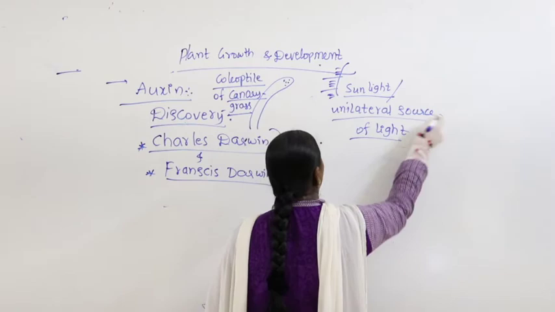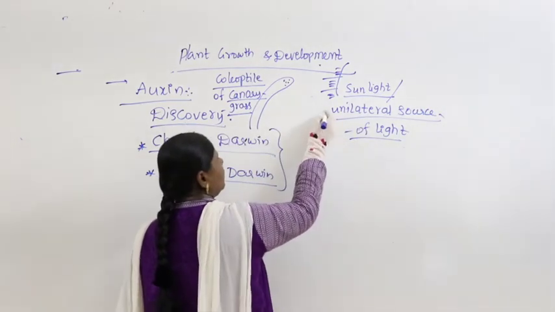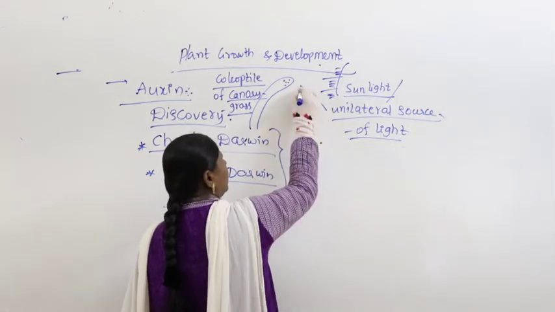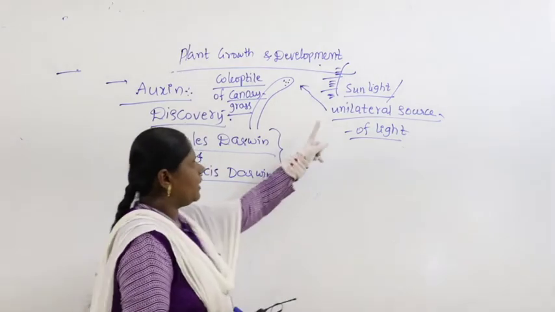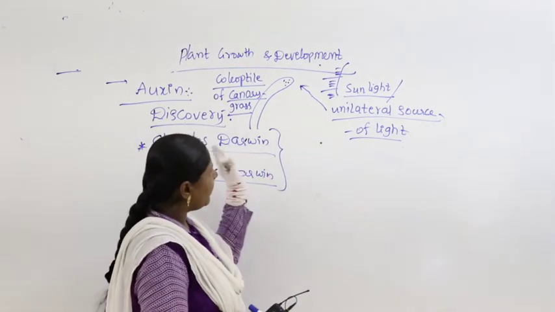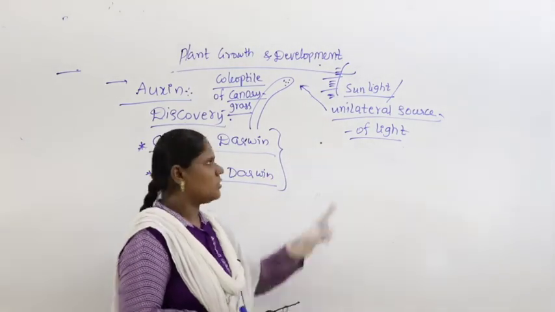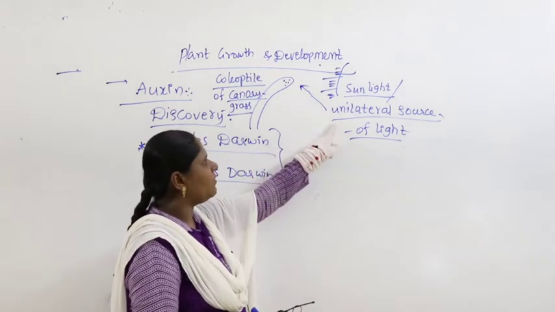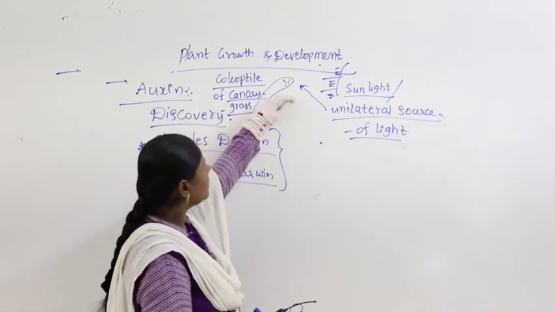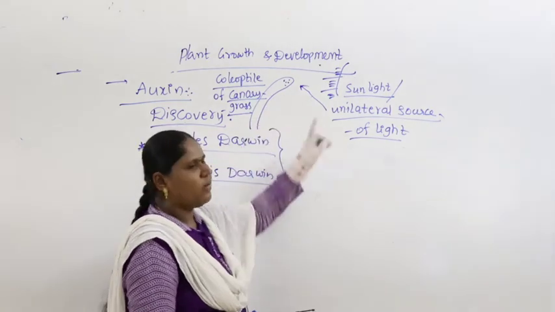Unilateral source of light means we are providing light in only one direction. When light is provided in one direction, bending happens in that direction.